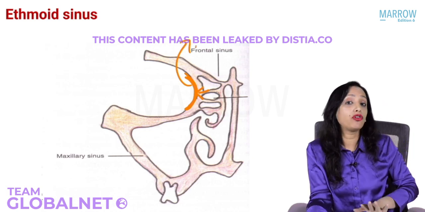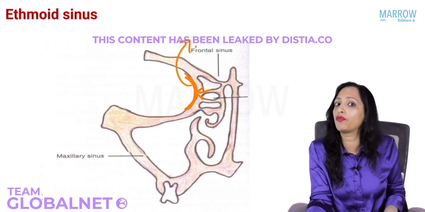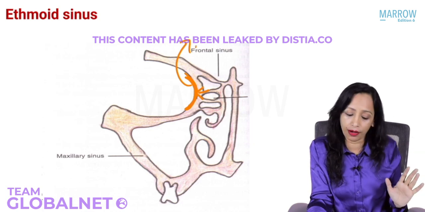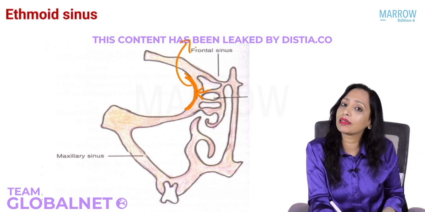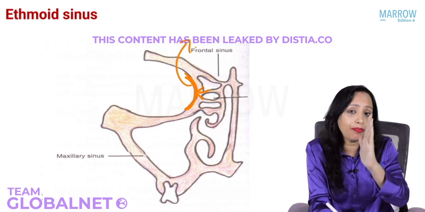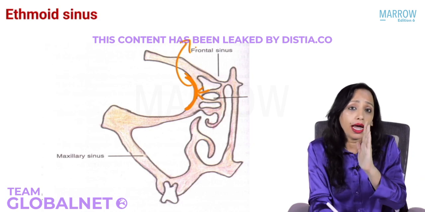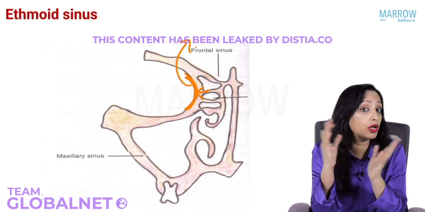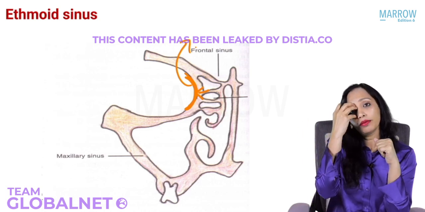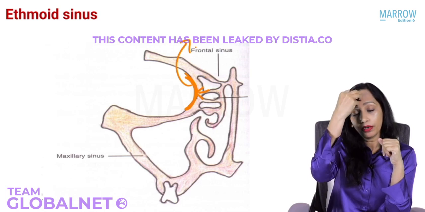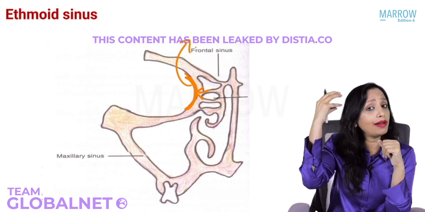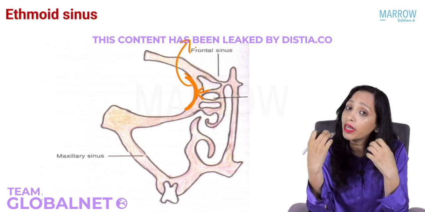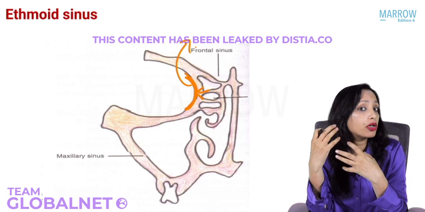Again, if you have not seen the anatomy of the lateral wall of the nose, please see that before. We have done all this very beautifully there. So yes, because it is separated from the orbit by a thin papery bone, the lamina papyracea, any ethmoid sinusitis pain will be aggravated by movement of the eye. Now the orbit is here. Here we have the ethmoid. We have the frontal, maxillary, and just behind that is the sphenoid sinus. So all these sinuses, if infected, can lead to orbital complications.